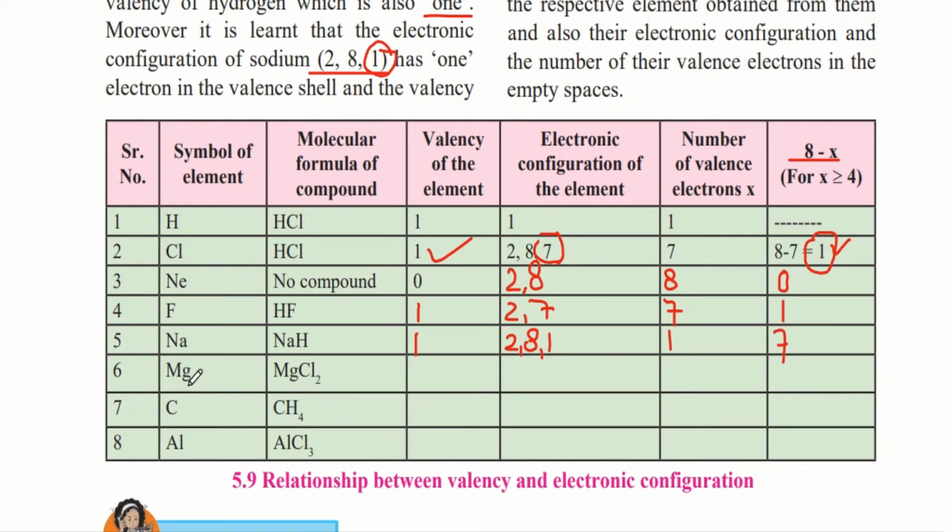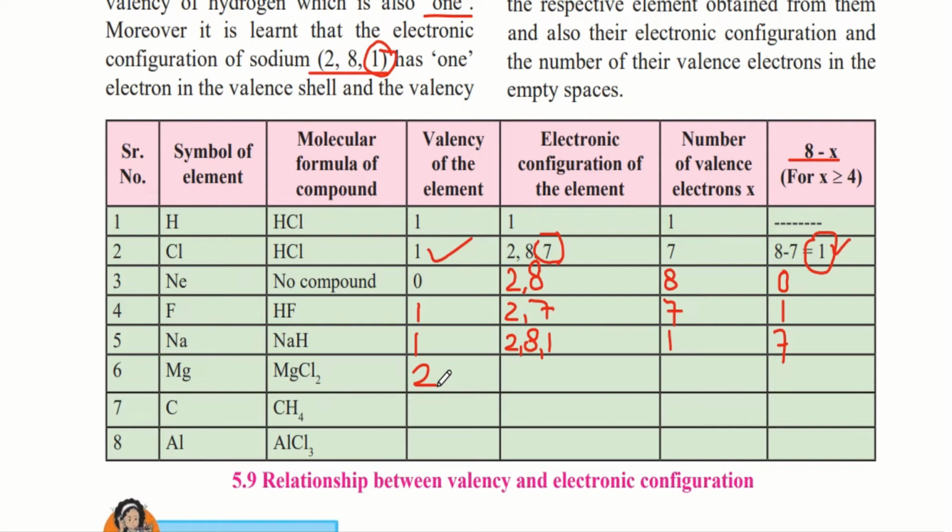The next element is magnesium. Magnesium is present in MgCl2. So here if you see carefully, one Mg atom is combining with 2 chlorine atoms. Therefore, the valency of magnesium is 2.